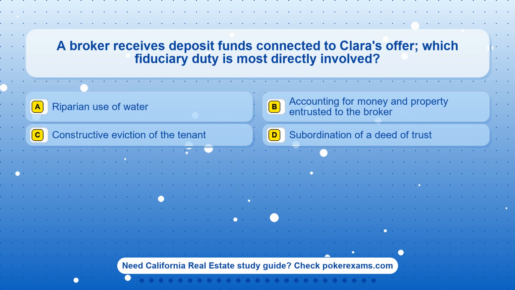Question 2. A broker receives deposit funds connected to Clara's offer. Which fiduciary duty is most directly involved? Option A. Riparian use of water. Option B. Accounting for money and property entrusted to the broker. Option C. Constructive eviction of the tenant. Option D. Subordination of a deed of trust.